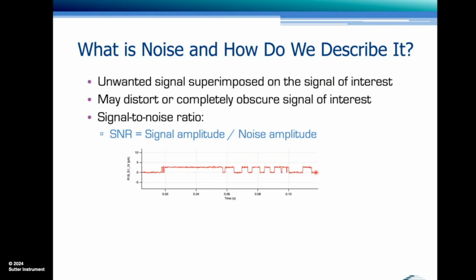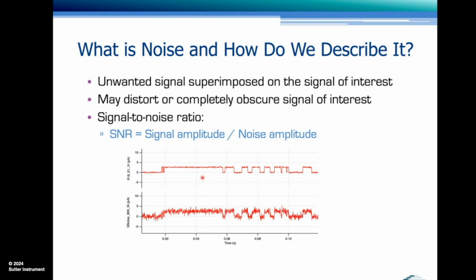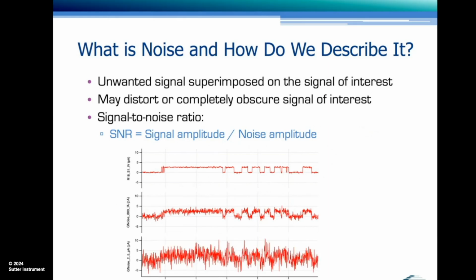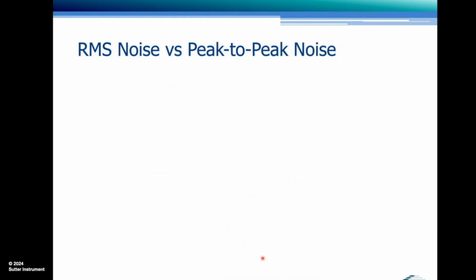This is a single channel recording. And if we introduce noise, in this case 800 femtoamp standard deviation, then certain components like this flickering at the onset or these close flickers later on in the recording get hard to detect already. And if we increase the noise about 3-fold, it gets completely impossible to even recognize that as a single channel recording reliably anymore. Talking about noise amplitude, there's 2 parameters that people typically look at.